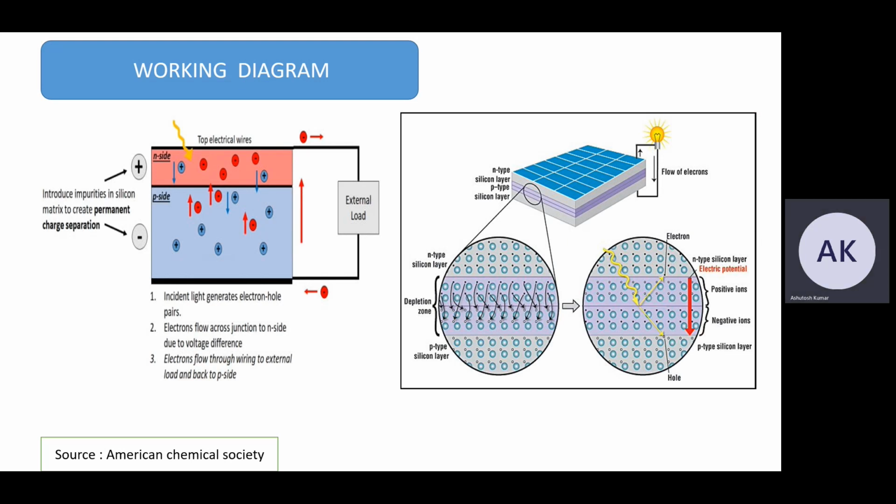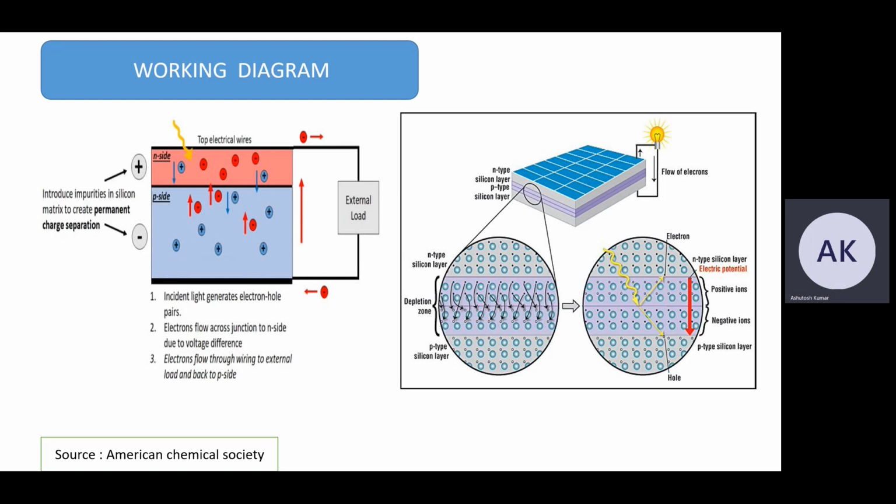Here, when light is incident, it generates electron-hole pairs. That is known as the photovoltaic effect, and the electrons flow across to the n side due to the voltage difference. So electrons flow through wiring to external loads and back to the p side.